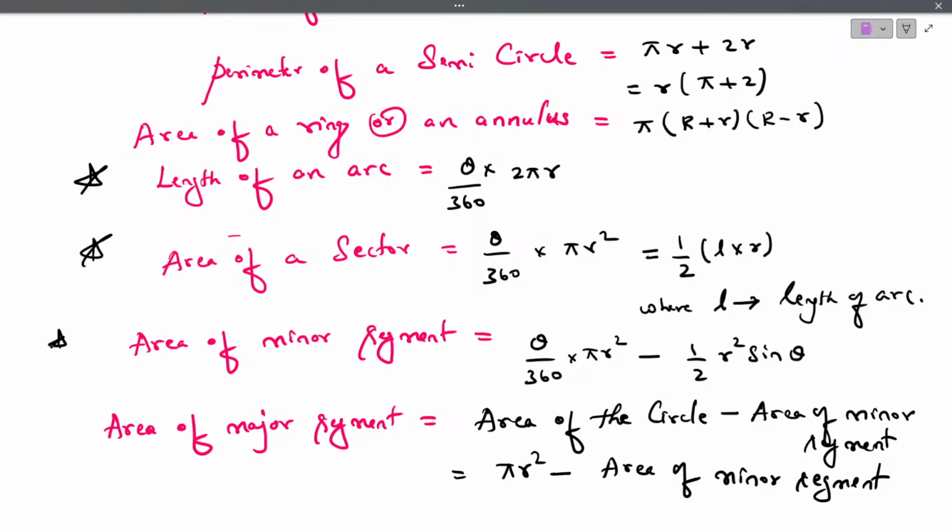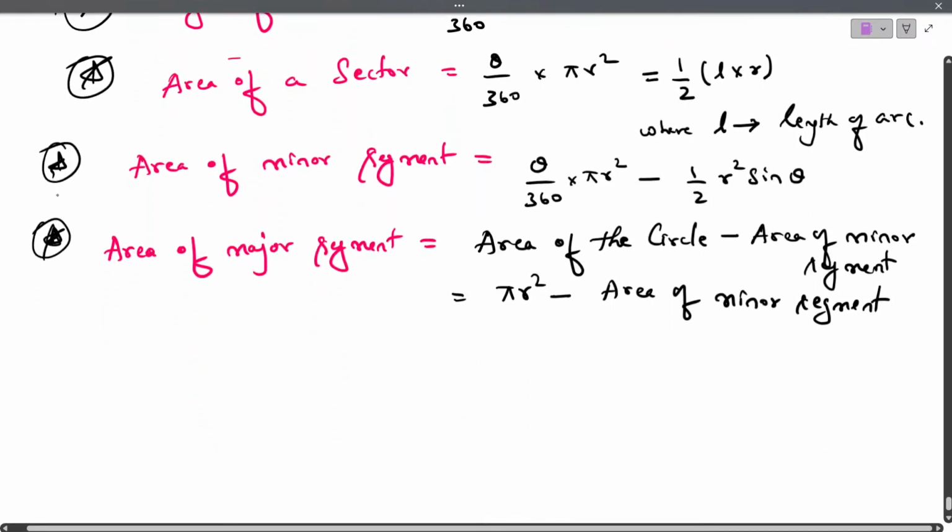So these are the very most important questions. Based on these topics, you can expect the questions. That is the length of an arc, area of a circle, area of a sector, area of minor segment, area of major segment. And at last, one more important formula which you need to remember.